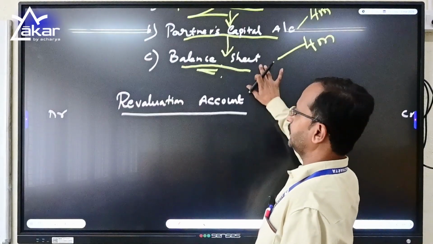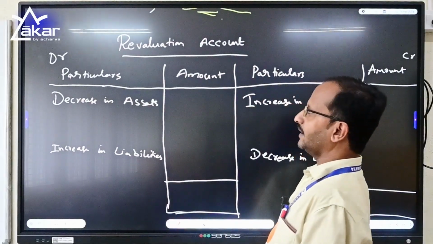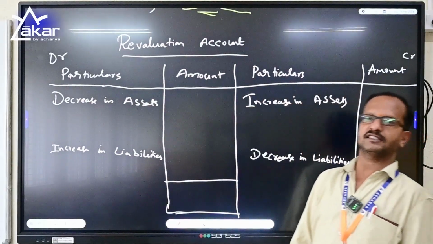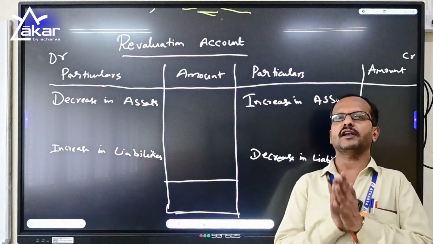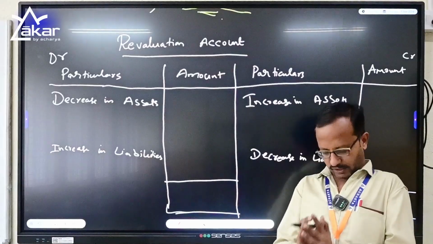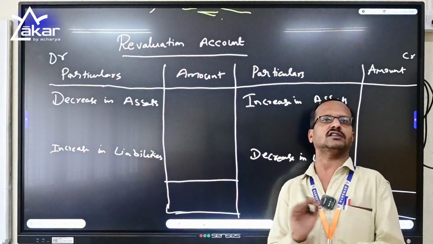Let us start with the revaluation account. See, the revaluation account format is similar to the ledger account, but we don't record any dates here. We are going to record only the particulars and amounts, and no dates are mentioned here.